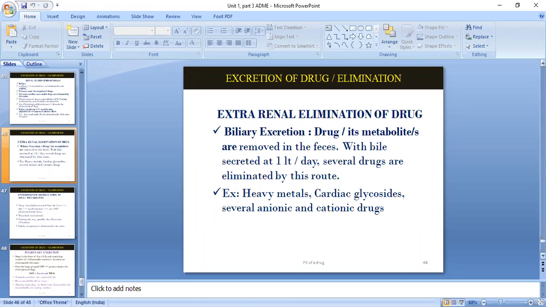Okay, so here I just want to add, I think you guys know, if any person's kidneys are functioning properly, the GFR is not less than 1.5 liter per day. Okay, so you can identify that if some person has a lower GFR, there will be a chance of some renal damage or renal parenchymal disease or all those things. So apart from renal, there is a major route of excretion which is also known as biliary excretion.